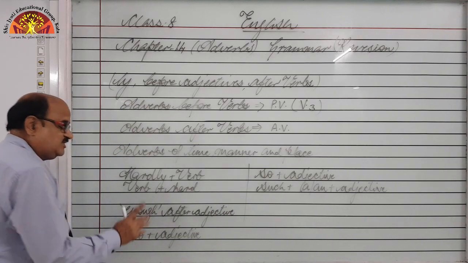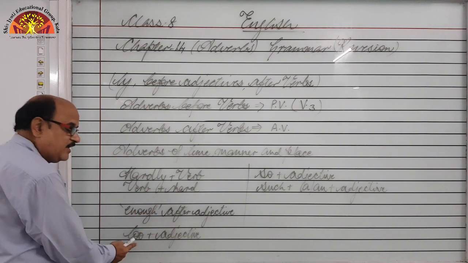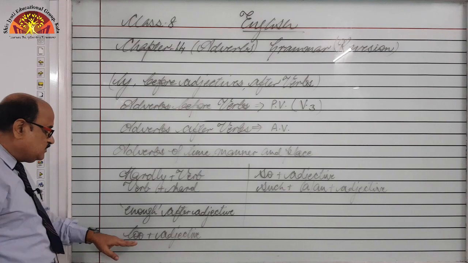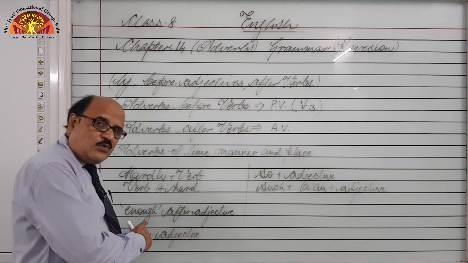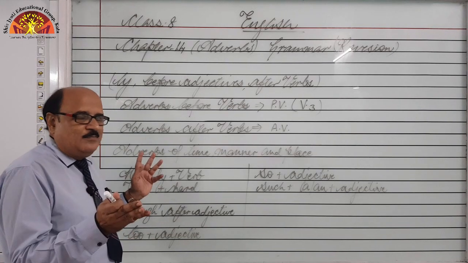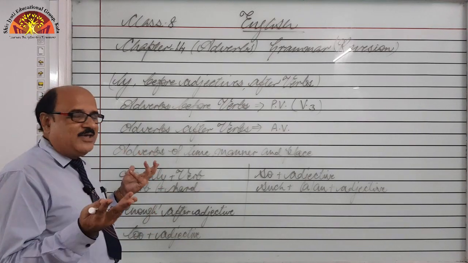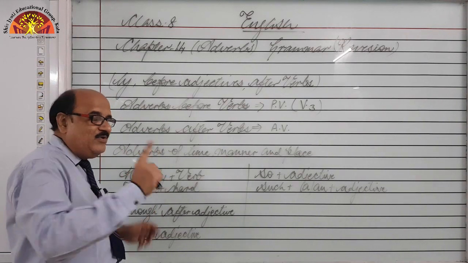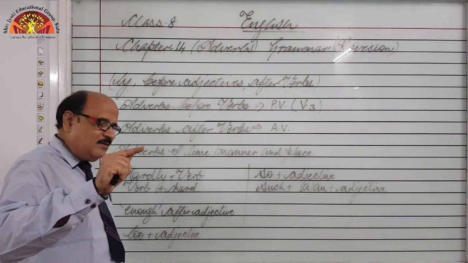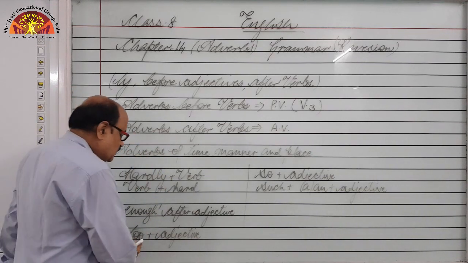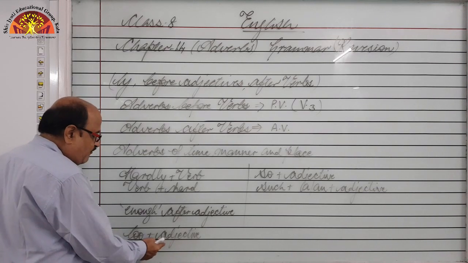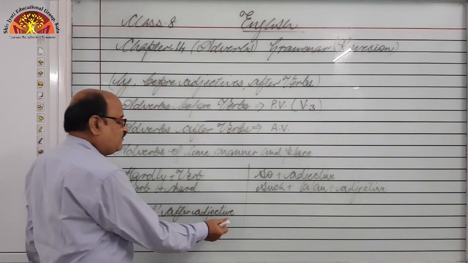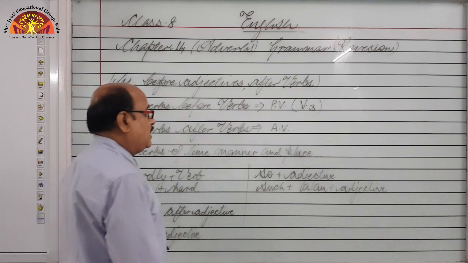But too is just different. It is used in a negative sense, as in "too good." We never say "so good, you are so good that I want to make you my friend." We never say "you are too good." Yet, so too is used in a negative sense. Too is used before an adjective and enough is used after an adjective. Keep these rules in your mind.